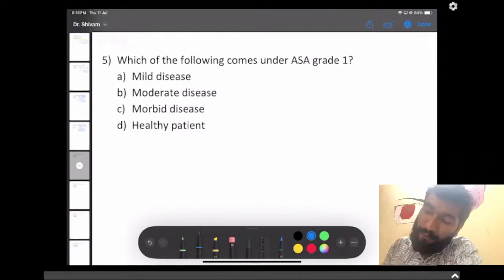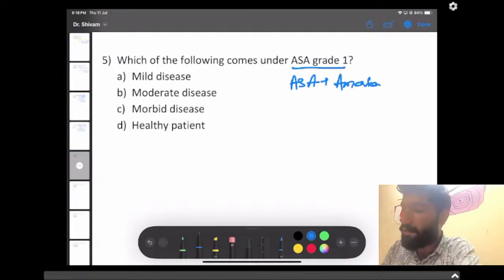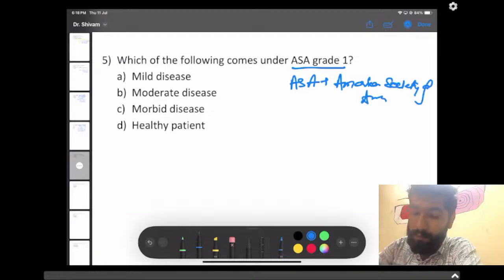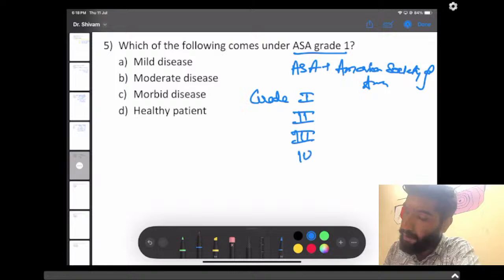Which of the following comes under ASA grade 1? ASA means American Society of Anesthesiologists, in which, as we all know, there are 6 grades: grade 1, grade 2, grade 3, grade 4, grade 5, and grade 6.